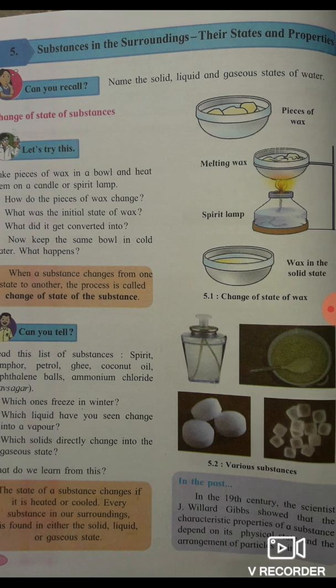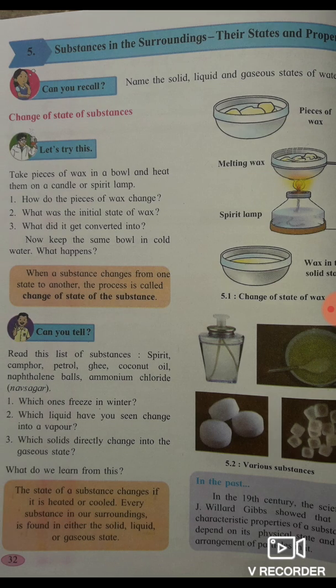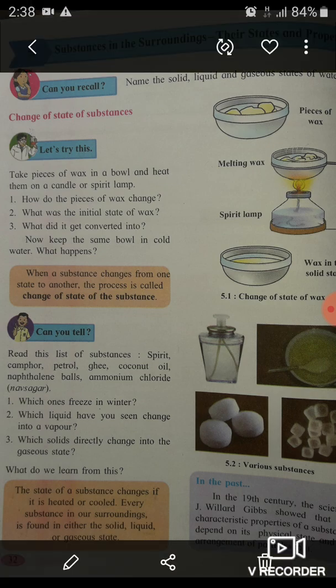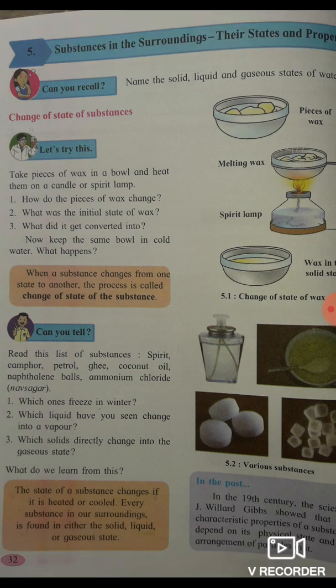Okay, student. So today we will stop here, and what we have learned today is that when a substance changes from one state to another, the process is called a change of state of the substance. As well as we learned that there are three states of every substance, that is solid, liquid, or gaseous, and when the substance is cooled or heated, then its state changes.